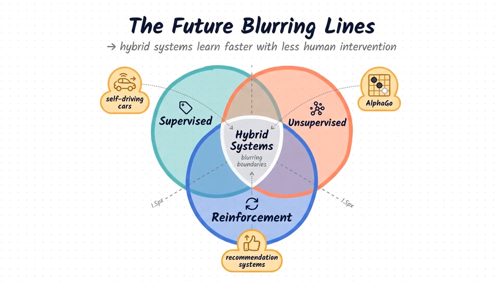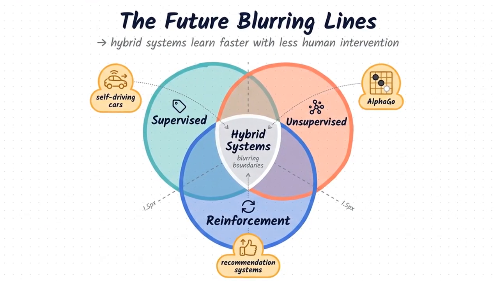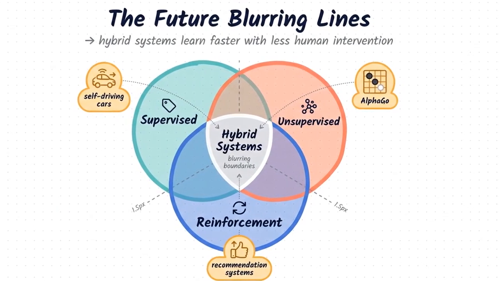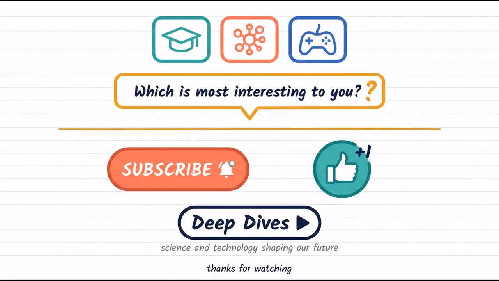As the field evolves, the lines between these paradigms are blurring, leading to hybrid systems that learn faster and require less human intervention. Which of these paradigms do you find most interesting?